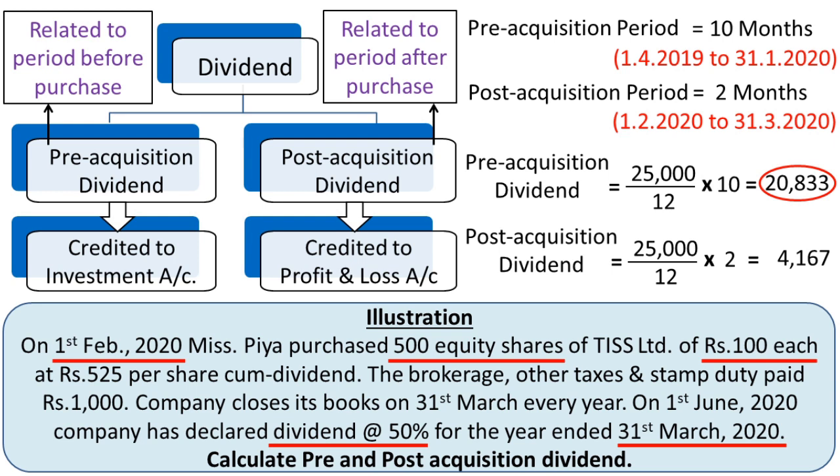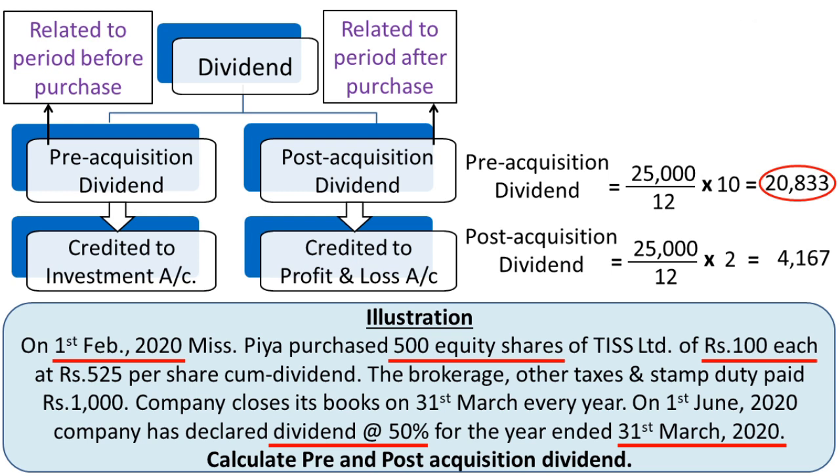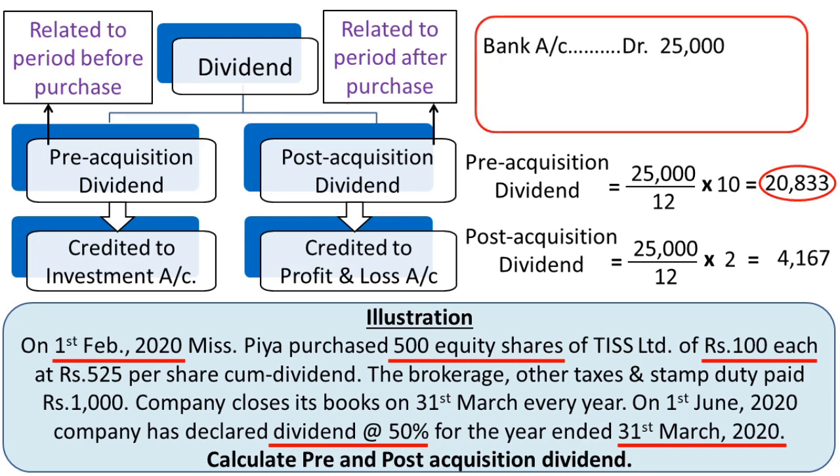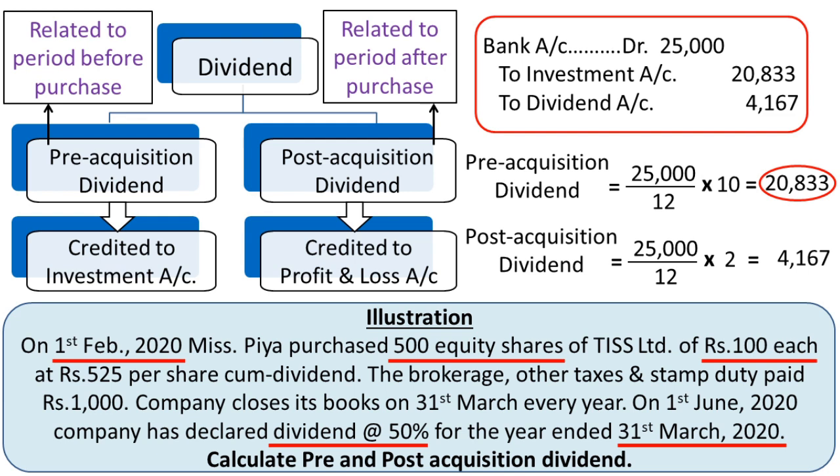Now let us see the journal entry of it. First, we have received the amount, so cash bank comes in. Therefore cash bank account debit rupees 25,000. As we have already seen, pre-acquisition dividend should be directly credited to investment account. So to investment account, the pre-acquisition dividend is 20,833. So to investment 20,833 and to dividends rupees 4,167, which is to be credited to profit and loss account. I hope all your doubts regarding this are clear.